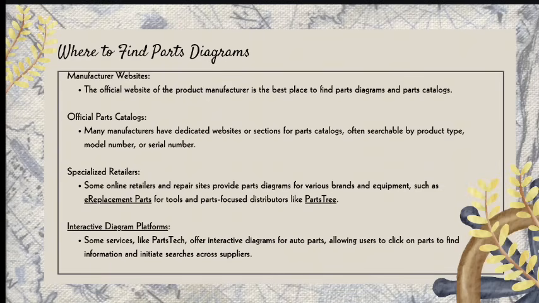Interactive diagram platforms. Some services like PartsTech offer interactive diagrams for auto parts, allowing users to click on the parts to find information and initiate searches across suppliers. You can find those parts on these given websites.